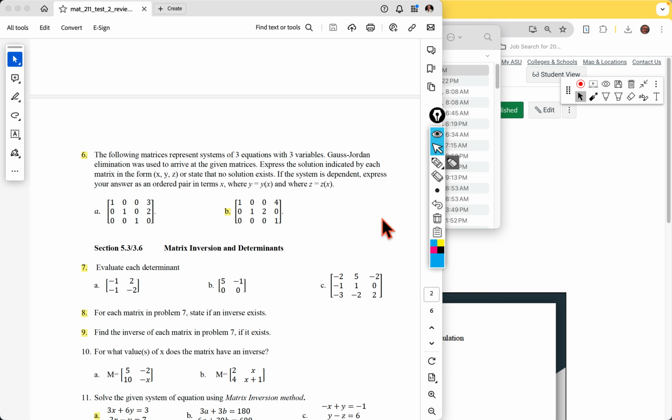Okay, so I started with that, but that's kind of boring to just say, okay, I see that's no solution. And then I also said, well, what if instead of a 1 on this last one, this last part here were a 0? Then this is true because 0 equals 0. Then it's a dependent matrix. And then I walk through how to write your answer as a dependent matrix. You solve one for, in this case, the middle is Y and Z. X has an answer, it's a number. So I think I did it both ways, dependent on Z and dependent on Y.